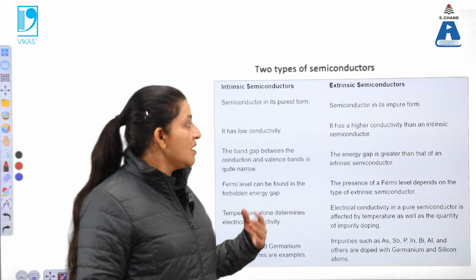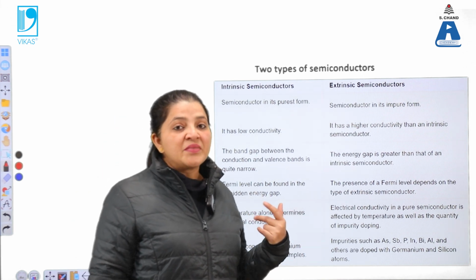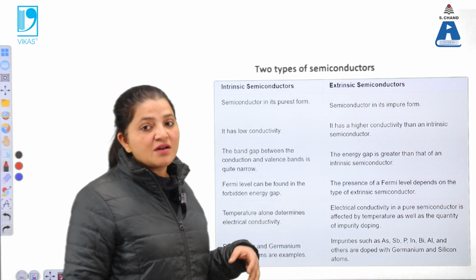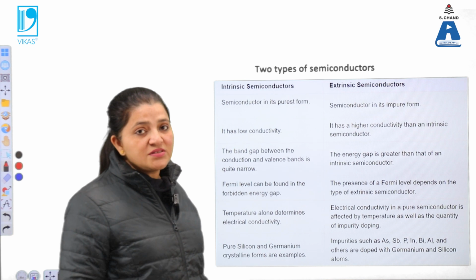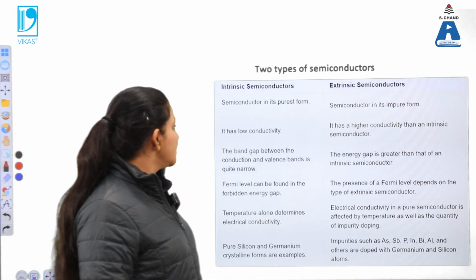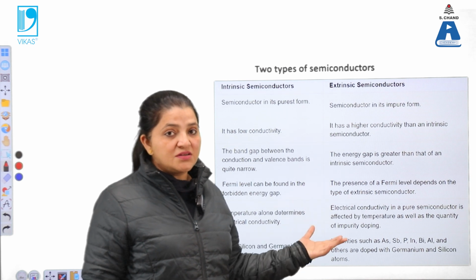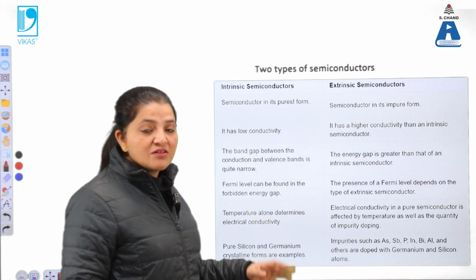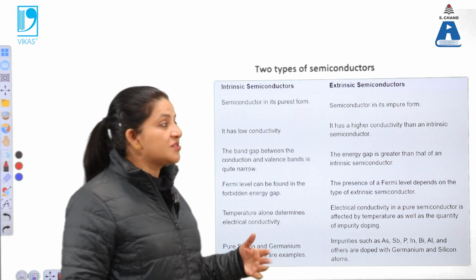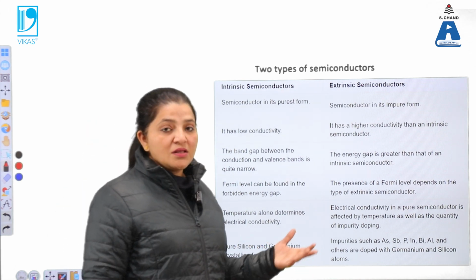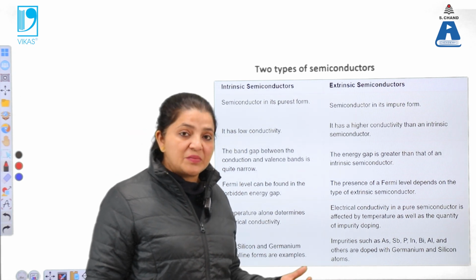So what does it mean? The word impure means these materials are doped with some external particles which match their crystal structure. Such kinds of semiconductors are known as extrinsic semiconductors. Now when the material is doped with another kind of semiconductor, its conductivity, resistivity, all these parameters get changed. How do they get changed, and why is the doping required? The doping is required in order to enhance the conductivity of the semiconductors.